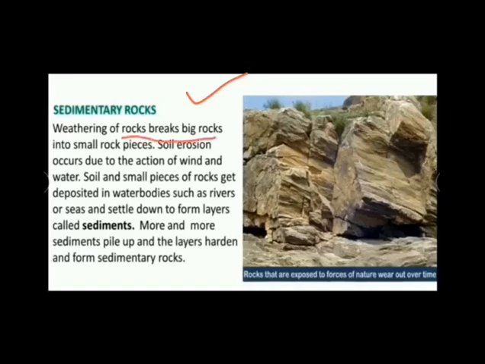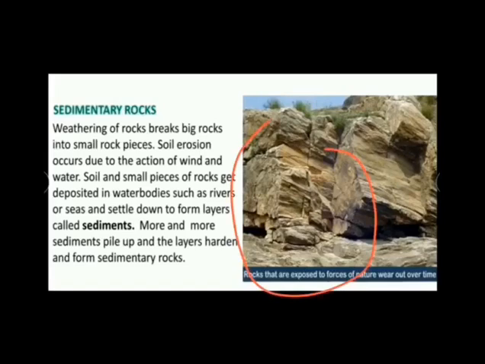Soil erosion occurs due to the action of wind and water, and soil and small pieces of rock get deposited in water bodies such as rivers or seas and settle down to form layers which are known as sediments. So what are sediments? When small pieces of rock such as pebbles, gravel, sand, and clay tumble down rivers and streams, these rock pieces get deposited into a new place where they settle down and begin to form flat layers.